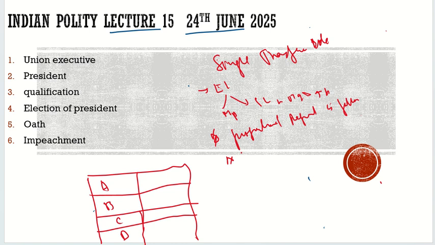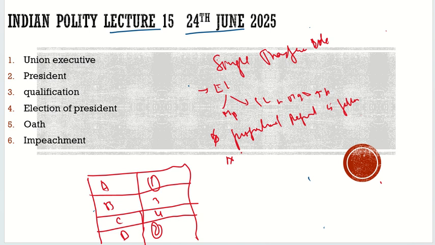So what will happen? The voters, the MLAs, would vote in their legislative assemblies. They will have their own preferences. For example, if I have to vote, I am the MLA. My first preference would be A. My second preference would be D. My third preference would be B. My fourth preference would be C, let's suppose. Then similarly, the other person has his own preferences.